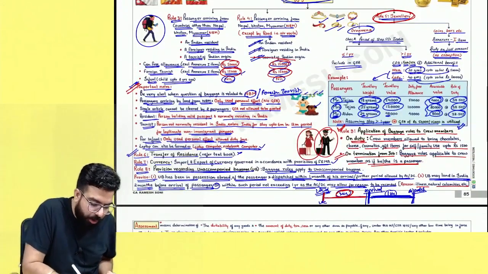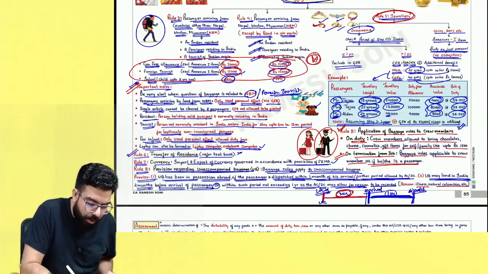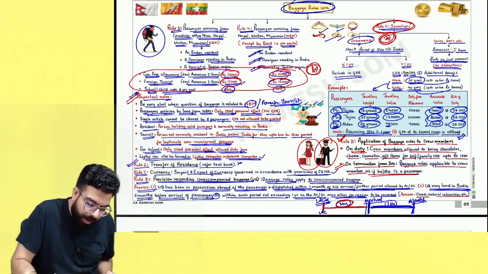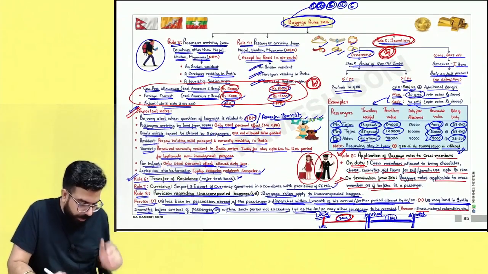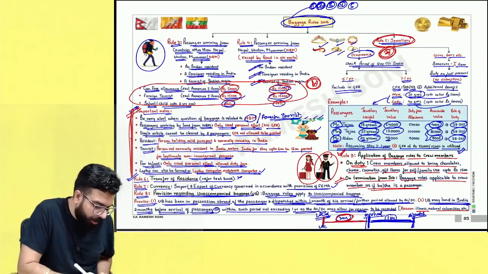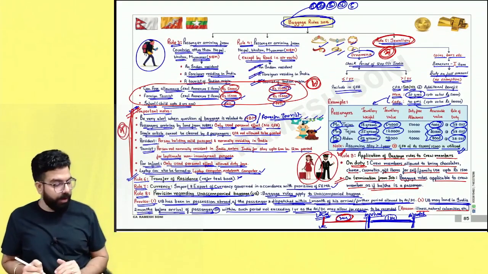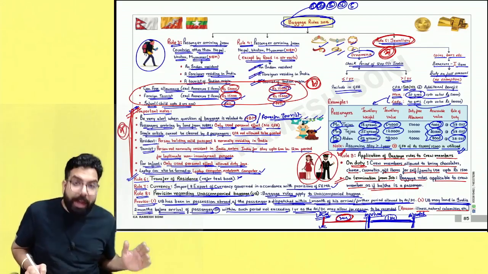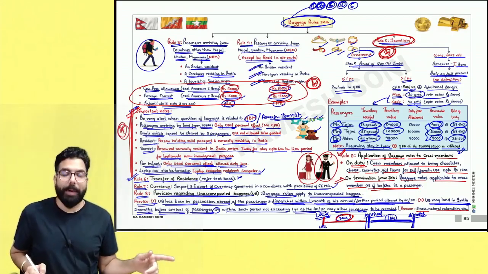You also have to be careful about the general free allowance, how much is allowed. The jewelry allowance, how much is allowed. This also you have to be careful about. Done. Important notes. Anyways, I have told you over here. Done, sir. Point is clear. I'll close my revision on baggage over here.